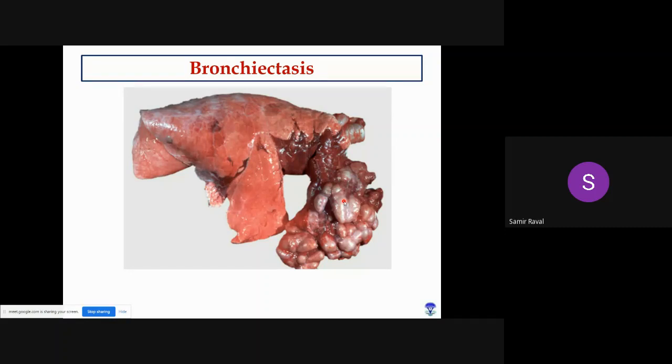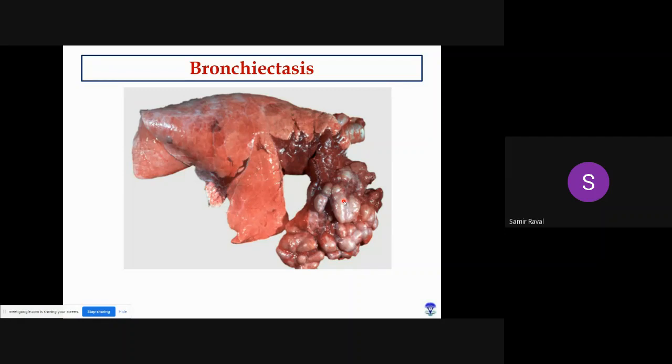Many a time you have to differentiate this condition from abscess, pulmonary abscesses, right? In case of pulmonary abscesses, what happens? They are generally localized. They are present only in one location, right? And if you open them, they are generally circular in shape. They are actually not penetrating inside. They are not showing a typical tract.